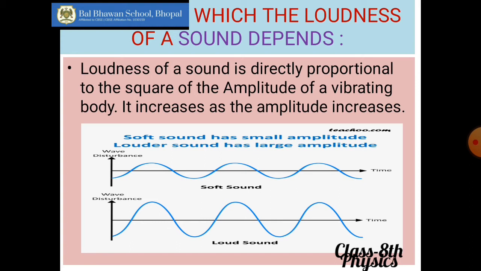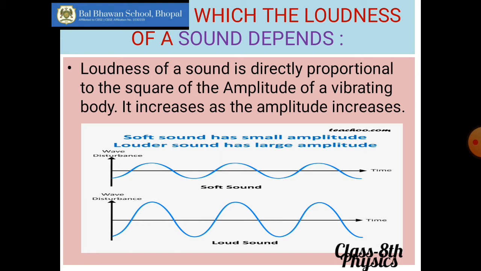If we put it in technical terms, loudness is directly proportional to the square of the amplitude. Now what do you mean by directly proportional? Both the quantities are dependent on each other. If you increase one, the other also will increase. If you decrease the first, the other also will decrease. This is what is meant by directly proportional. So loudness is directly proportional to the square of the amplitude.